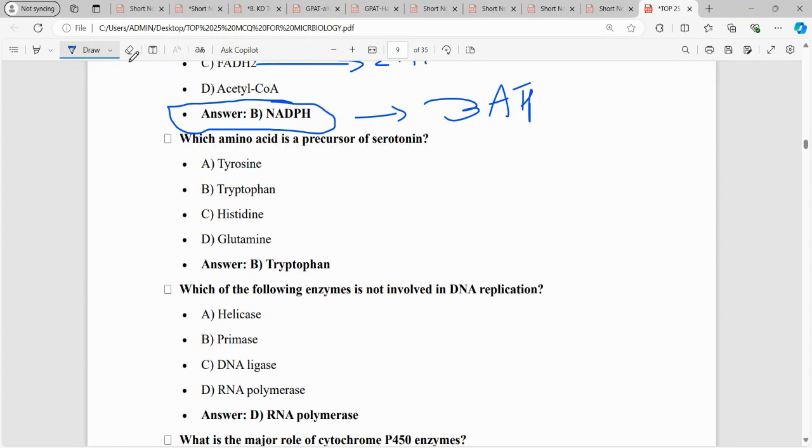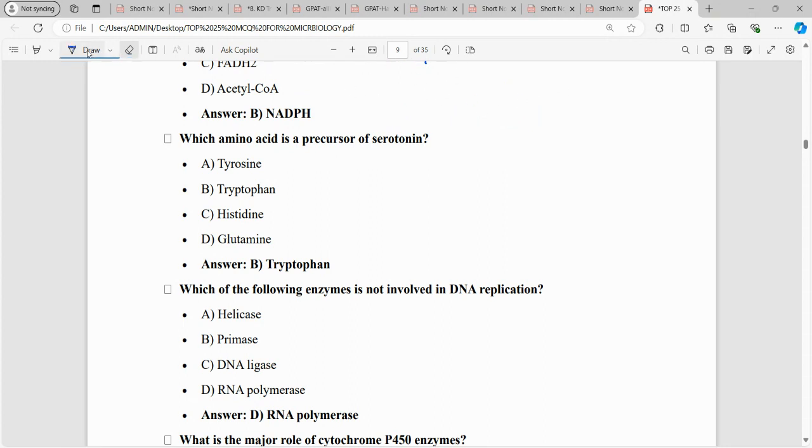Which amino acid is a precursor for serotonin? So when I talk about serotonin, it's a very important neurotransmitter. The tryptophan, 5-hydroxytryptophan, and then finally 5-hydroxytryptamine, which is serotonin. And from serotonin, there is formation of melatonin, right? Which is secreted from the pineal gland and is involved in chronopharmacology. So the right answer over here is tryptophan.